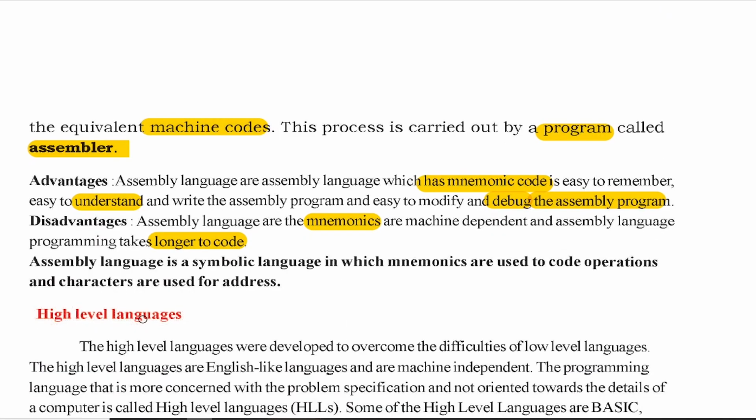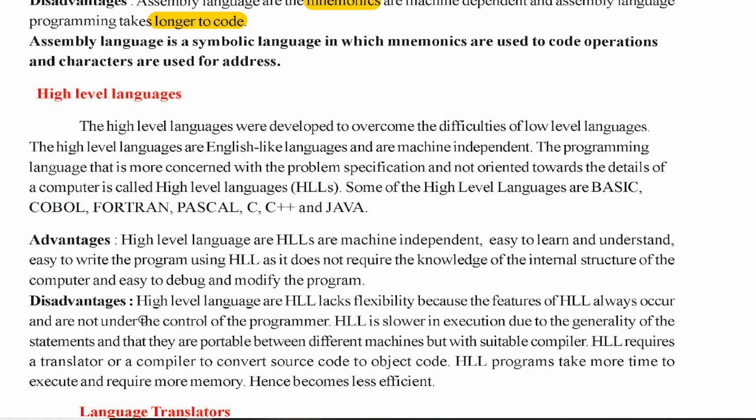Next we have one more, called high level language. High level languages were developed to overcome the difficulties of low level languages. Low level language means both machine level language and assembly level language are treated as low level languages. What is the drawback of assembly level language? The machine dependency. It is not portable. You cannot run the same code on different machines, so again we have to rewrite the programs entirely from the beginning. That is what machine dependency means. One program you wrote on one machine, you cannot execute on another machine. That was a drawback of assembly level language.